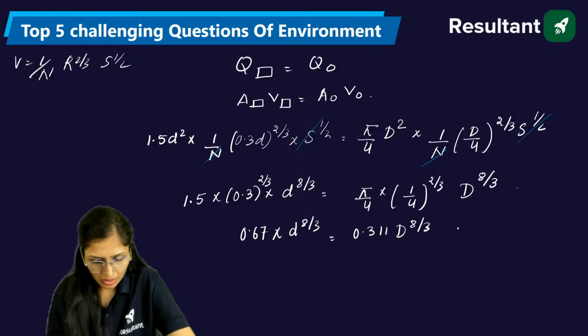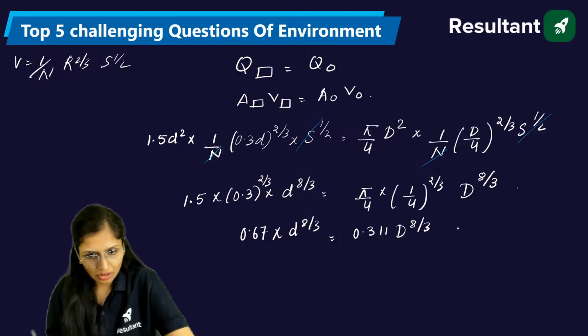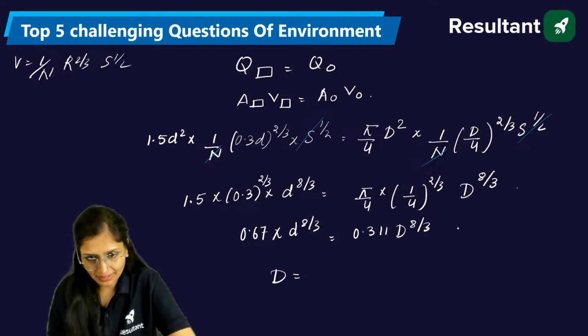Okay. 1.67, this is correct. Now from here, D will come out to be 0.67 divided by 0.331.